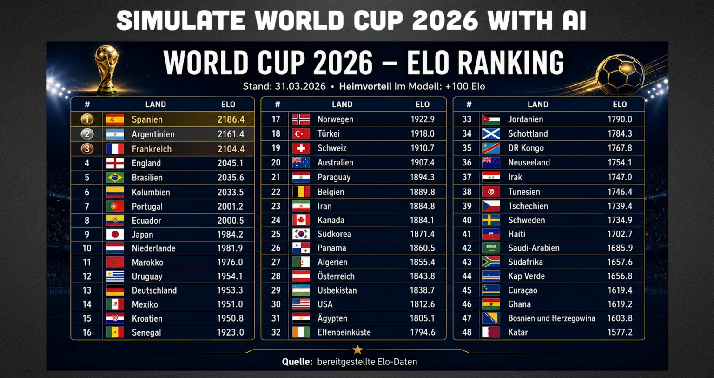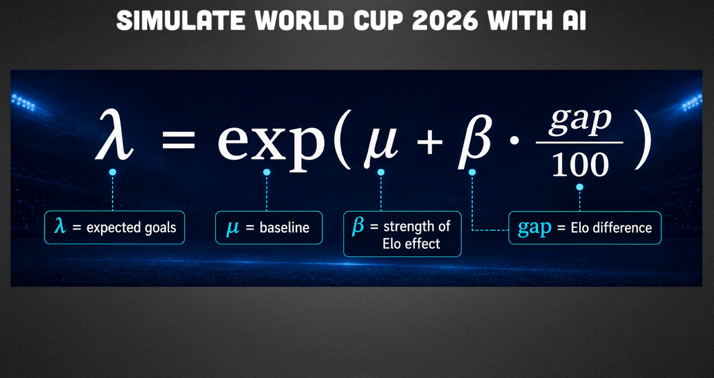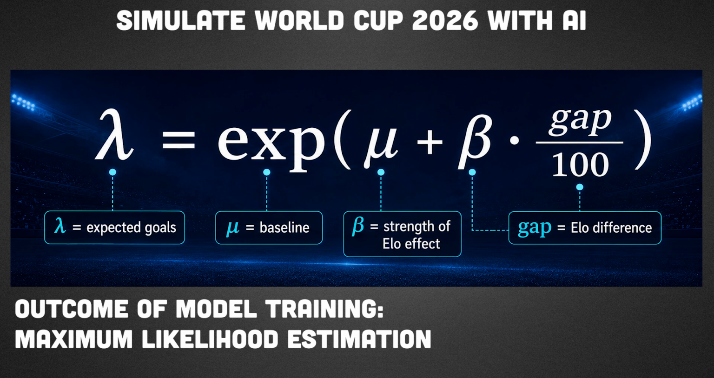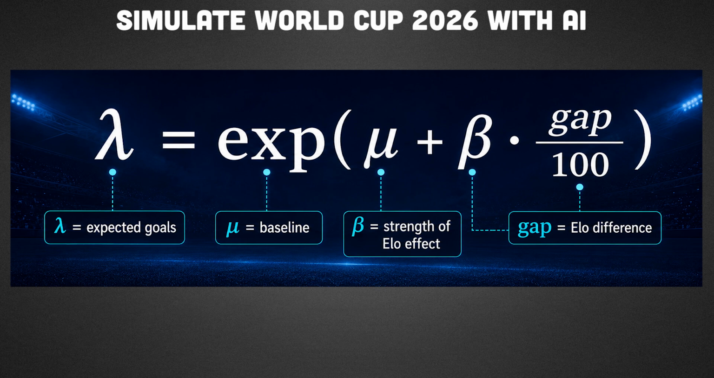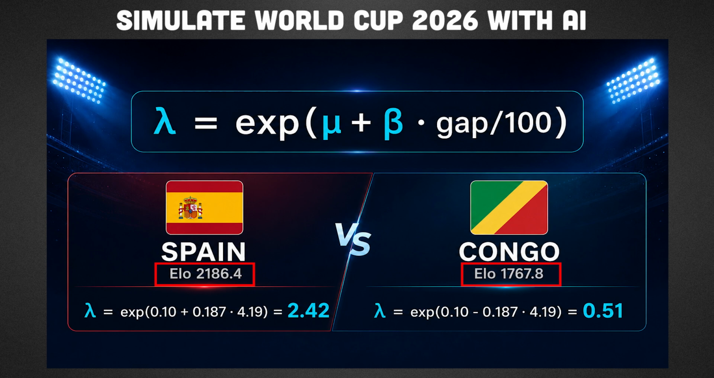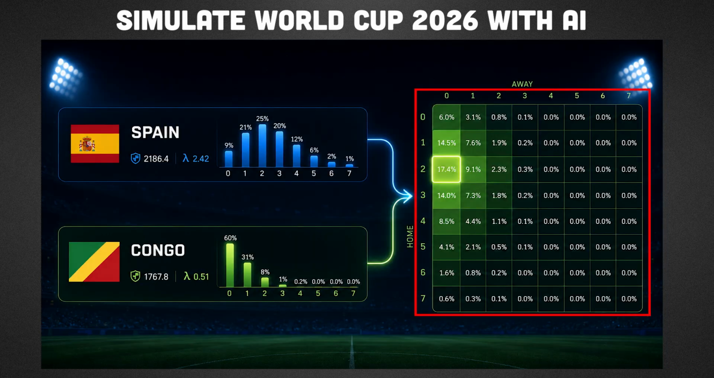Now the model itself. We turn the ELO gap between two teams into expected goals, so we call it lambda. The formula is lambda equals e to the power of mu plus beta times the gap over 100. Those two numbers, mu and beta, aren't guessed, they are learned from all that history. Mu is the baseline, roughly the goals you would expect in a totally even game. Beta controls how strongly the gap tilts the score. So for Spain against Congo, a gap of 400 gives us roughly 2.4 expected goals for Spain and about half a goal for Congo. From those two numbers we build a table of every possible scoreline.